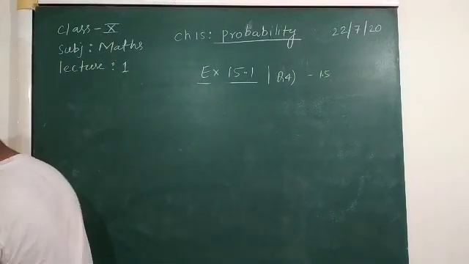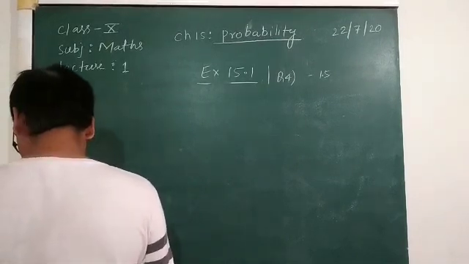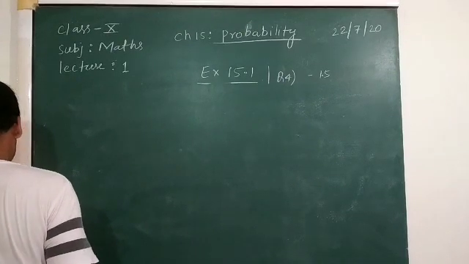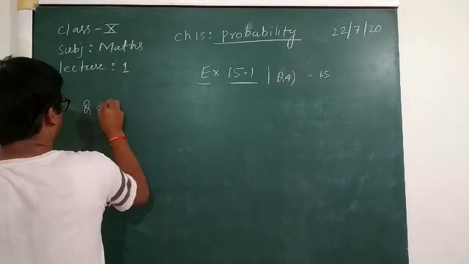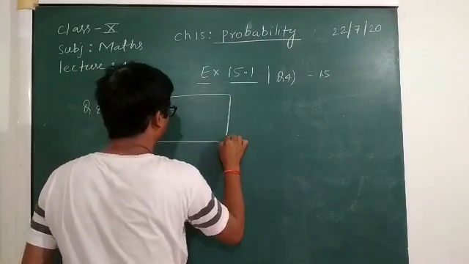Now the 8th question is given that a bag contains 3 red balls and 5 black balls. Question number 8. Okay, so suppose this is a bag.